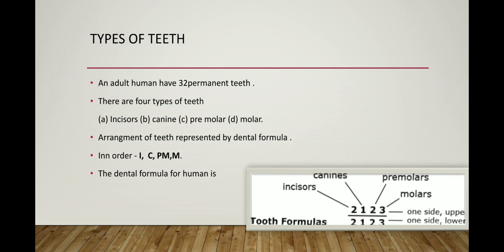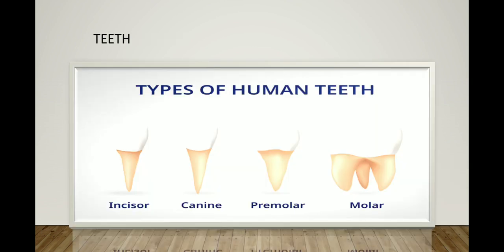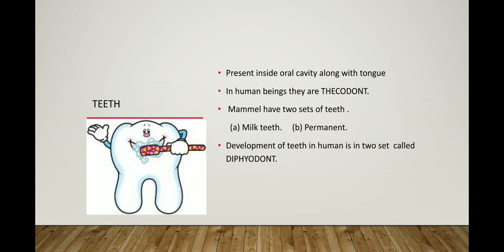So how many sets of teeth are there in human beings? Two sets. Those animals that have two sets of teeth are called diphyodont, and those animals that have teeth on strong socket jaws are known as thecodont. Okay.